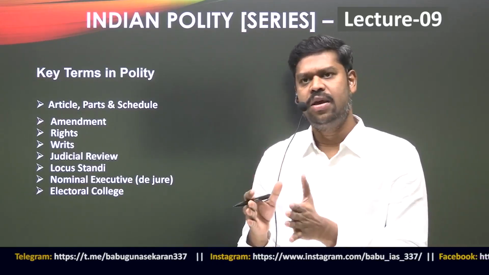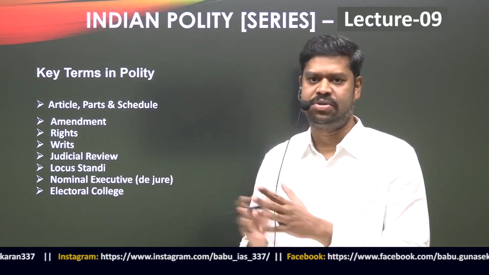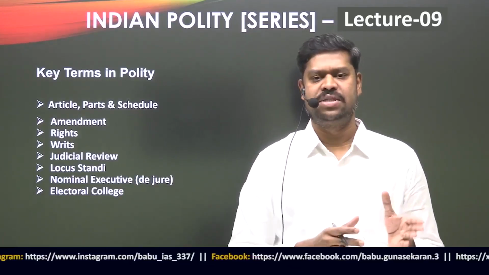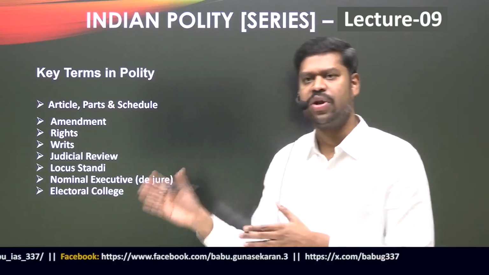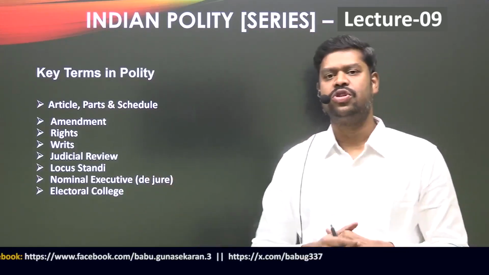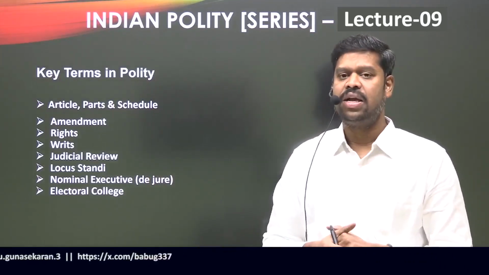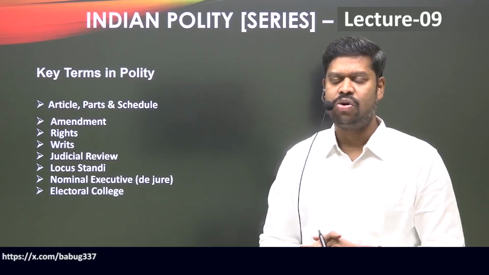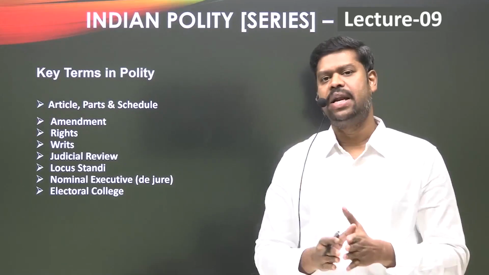Today the Constitution of India has been amended 106 times, right from the commencement of the Constitution on 26 January 1950 till this point of time. And who has the authority to amend the Constitution? It is the Parliament of India. It is only the Parliament which has the power.